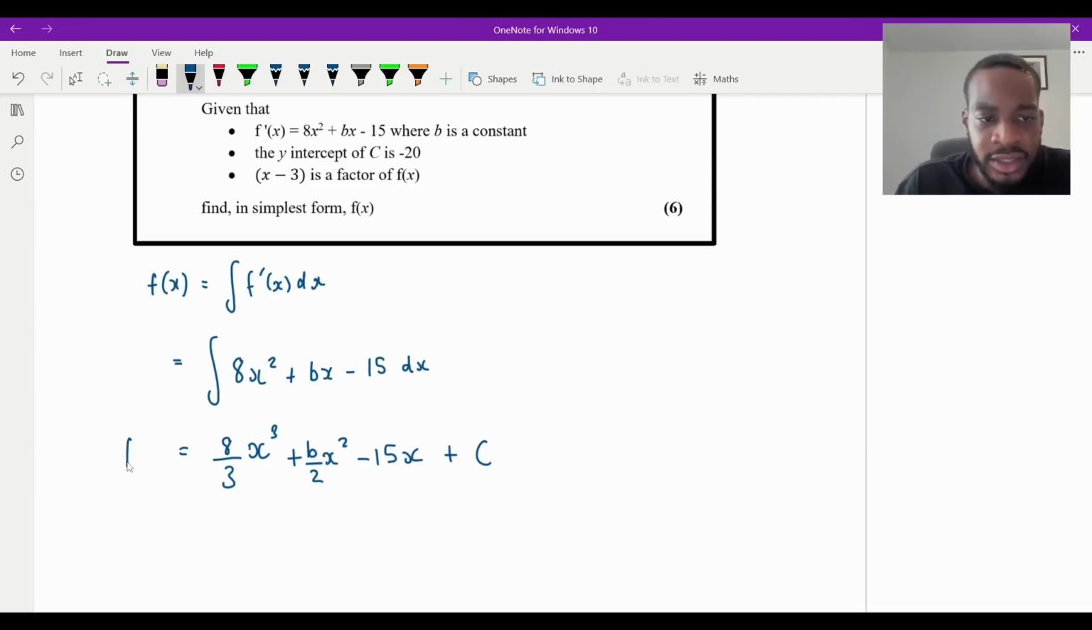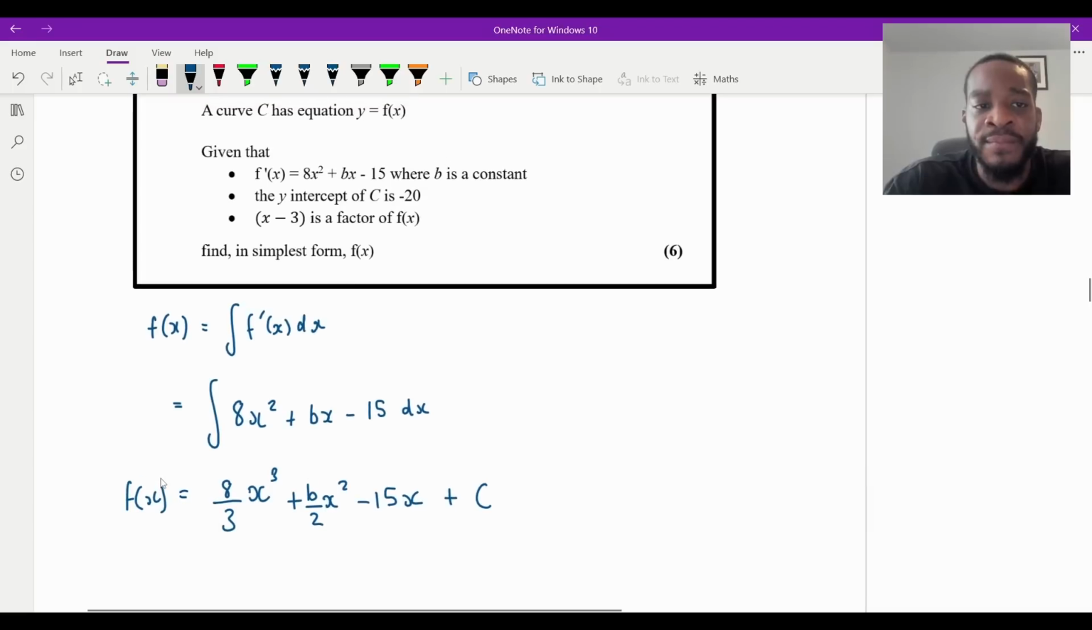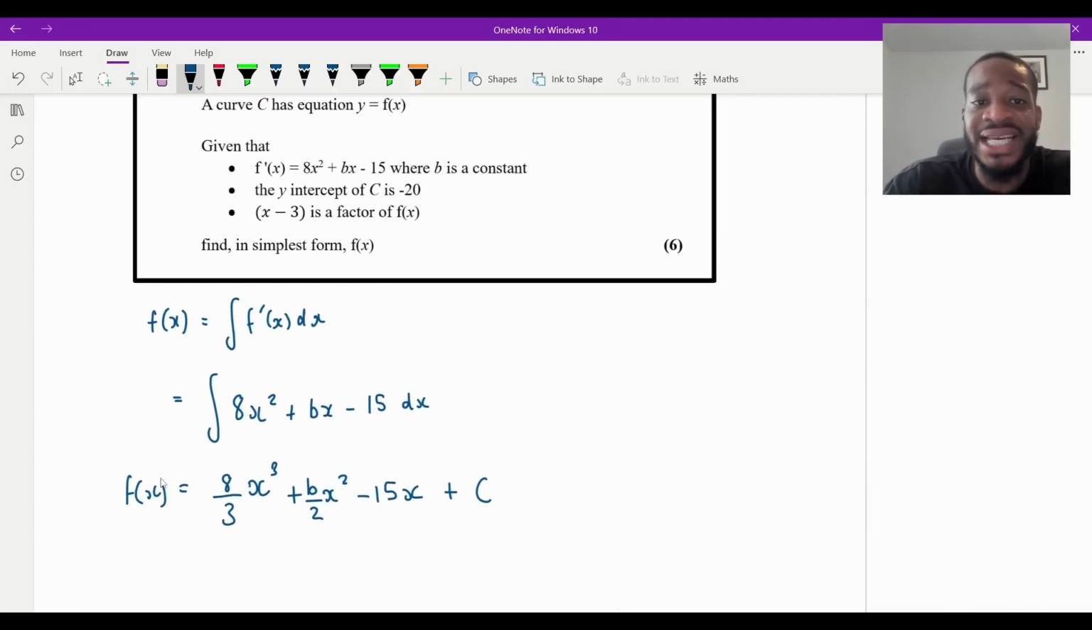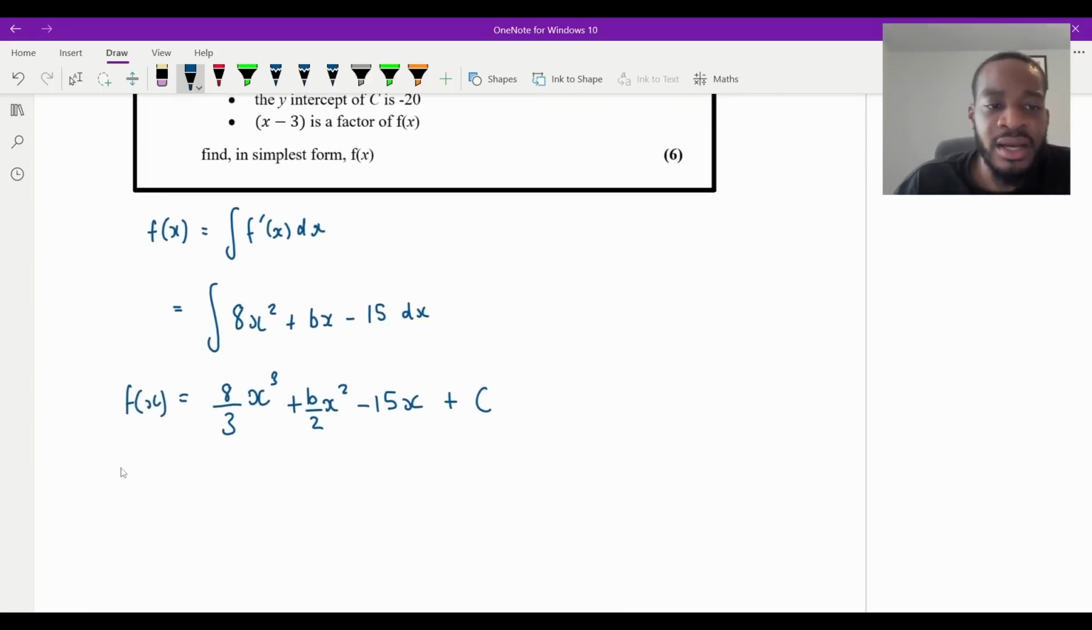So this is going to be f of x. Now, this is where we're at. We're trying to figure out what f of x is. So we need to figure out what the constant c is and the constant b. What does the second bullet point say? The second bullet point says that the y-intercept of c is minus 20. So immediately we can just recognize that this constant c here has to be minus 20, doesn't it? Or if you didn't, you can just plug in x equals 0, make the y equal 20 minus 20, and you get the same thing. So what I'm going to do is I'm going to just say c is equal to minus 20, right, from second bullet point.